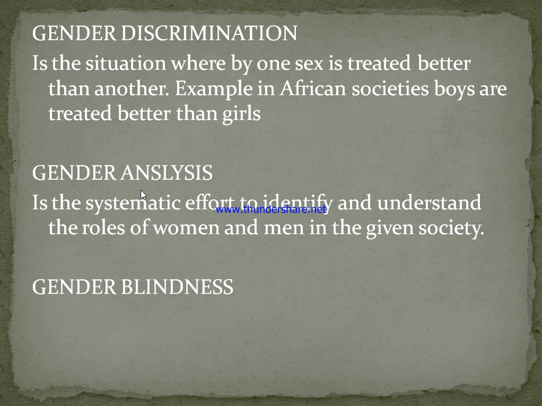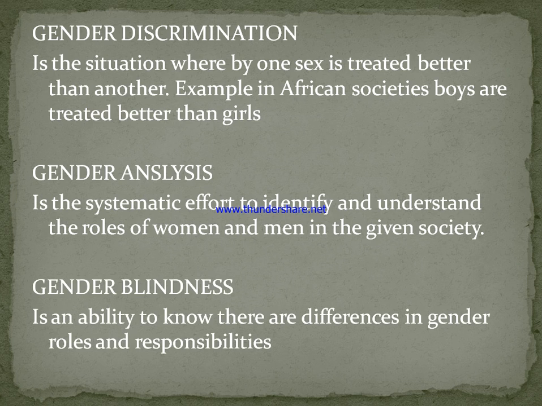Also, we have gender blindness, which is the ability to know that there are differences in gender roles and responsibilities. Also, we have gender balance.